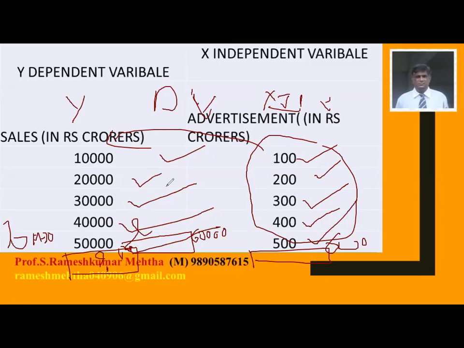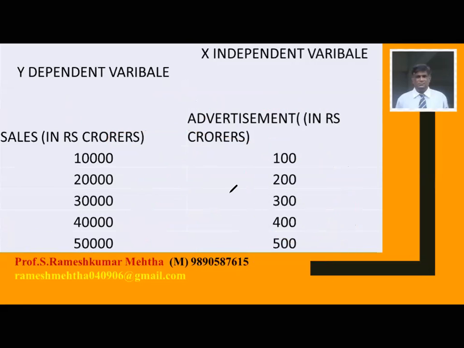But if you look at the figures, it is simple. You will ask, sir, what is the need to calculate? I will tell you that if you spend 600 crores, naturally the company is going to register sales of 60,000 crores, by looking at the difference between each year's sales and each year's advertisement.